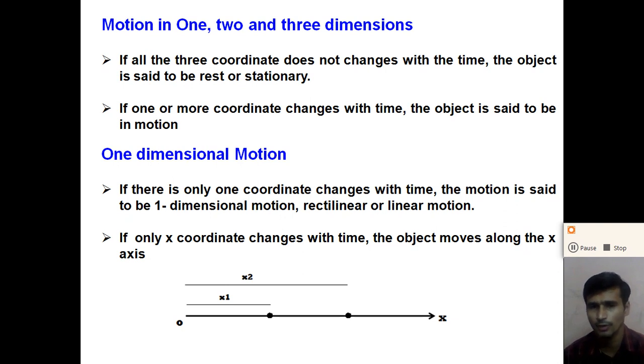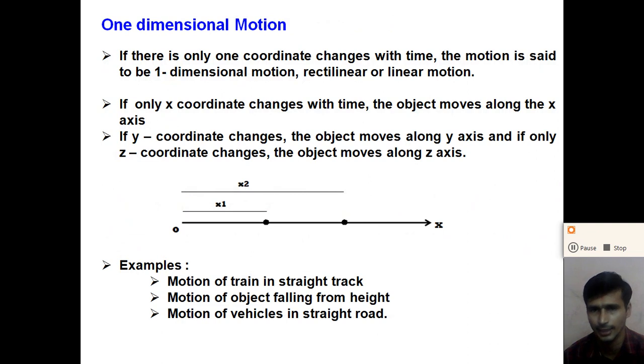So if only one coordinate changes with time, the motion is said to be one dimensional motion, or we can say rectilinear motion or linear motion, or motion in a straight line. So for motion in a straight line, only one coordinate changes with time, either x, y or z, right? At one time only one coordinate changes with time, and the motion is said to be one dimensional motion or linear motion or motion in a straight line.